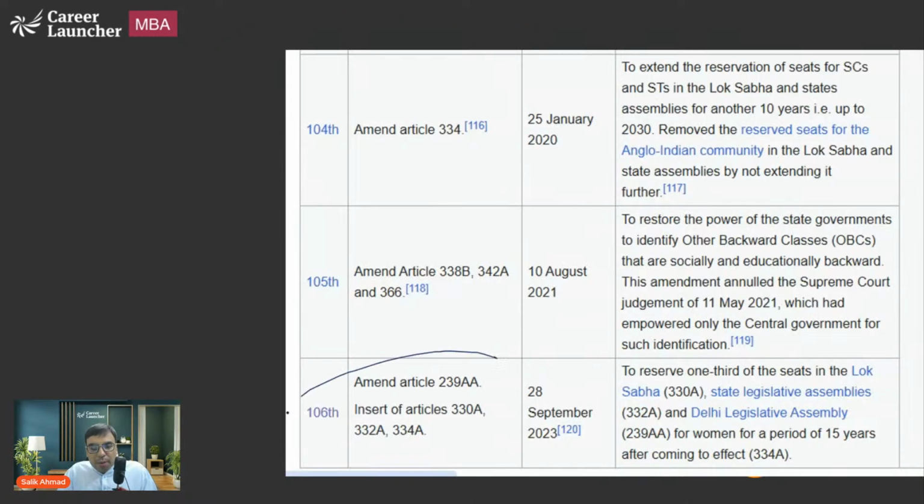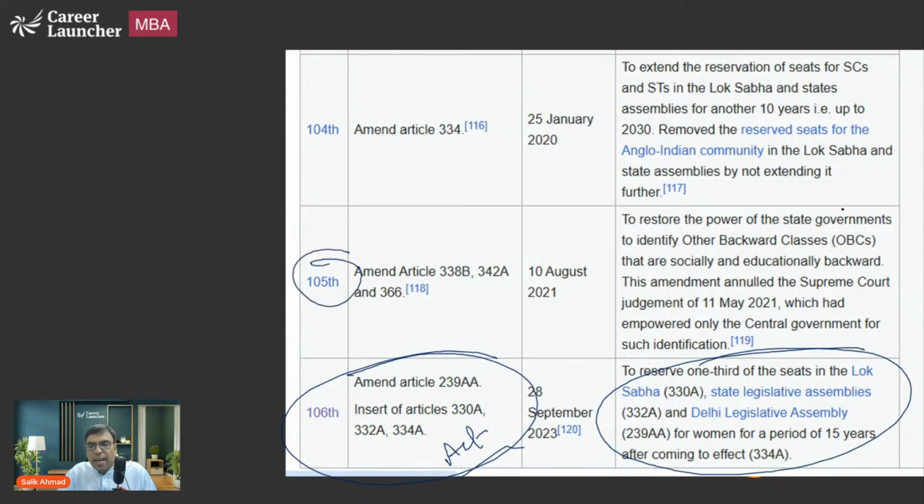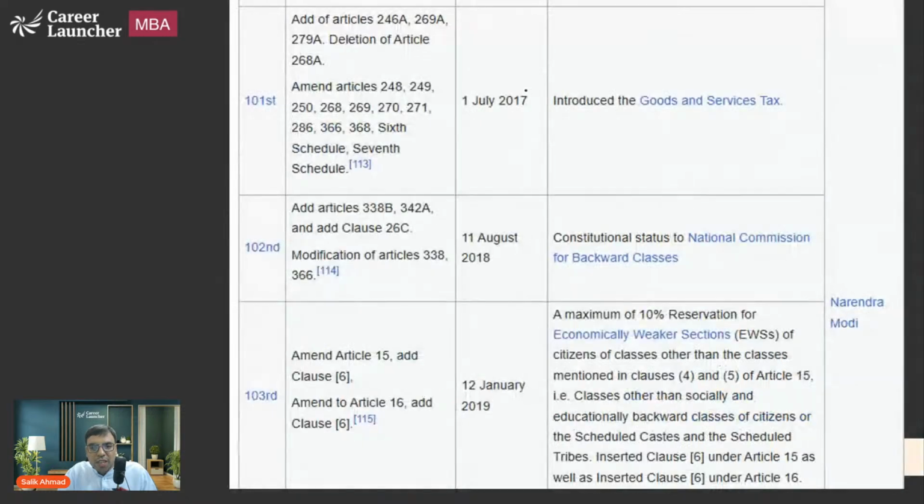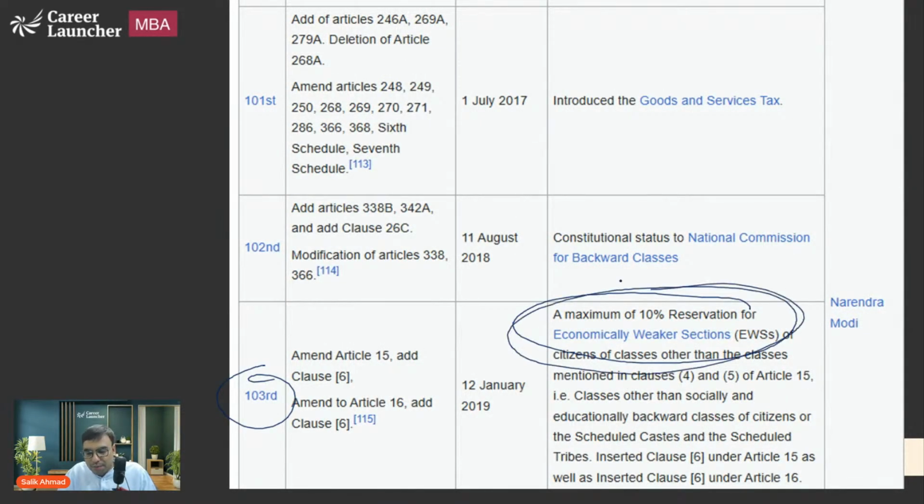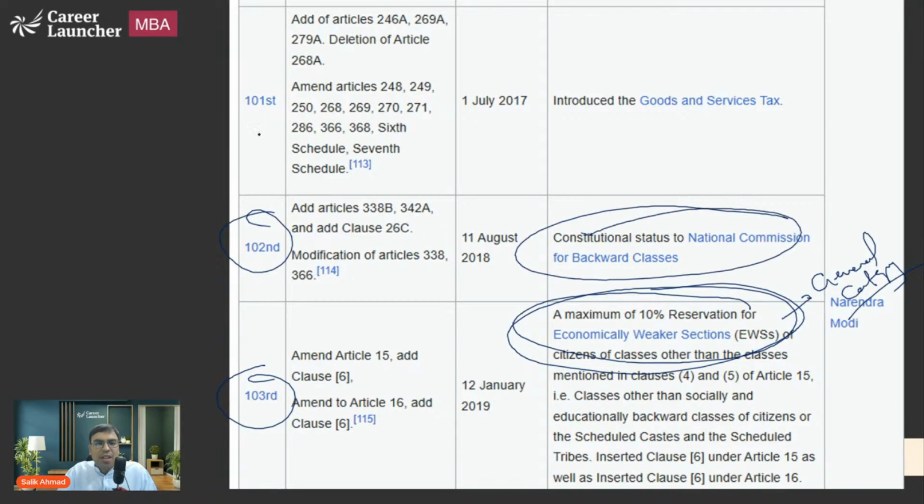Now this is about the 106th Amendment Act, which we have done about women's reservation, 33%. Then the 105th Amendment Act regarding OBCs, etc. We are not going into that detail. Then the 104th Amendment Act was there. Then the 103rd was related to providing 10% EWS reservation in the unreserved or general category. We now have 10% reservation for EWS. Similarly, the 102nd Amendment for the National Commission for Backward Classes, and the 101st Amendment for GST, that is Goods and Services Tax. That is what you should know.